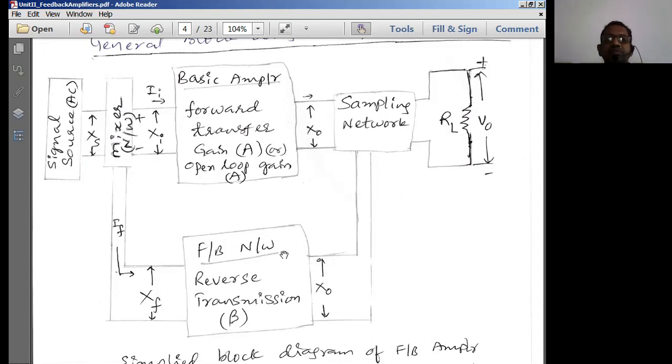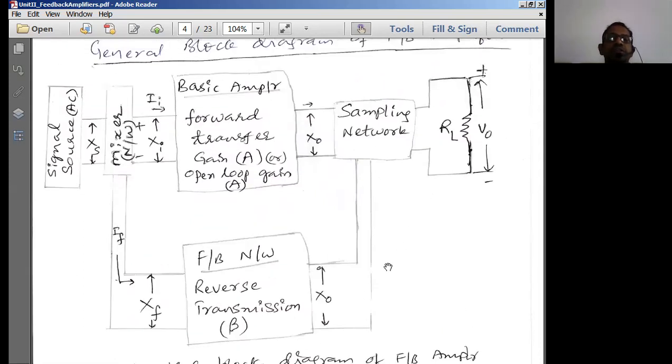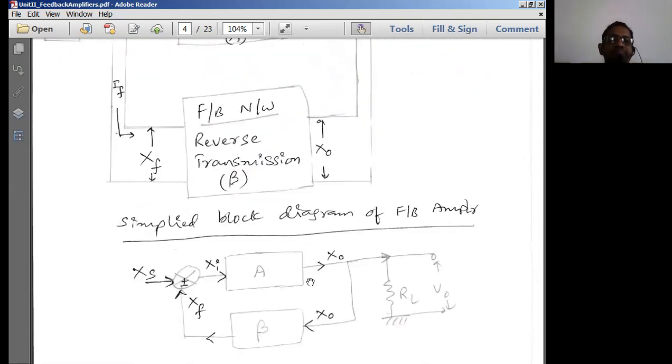This feedback network is going to be a combination of RC or some other circuits, whereas sampling is simply going to be a junction point or some other circuit, whereas RL is the load resistance or a driver circuit, which is normally being driven by this particular feedback amplifier circuit. So this is the basic block diagram which we have discussed, and V naught is usually the output voltage for us.